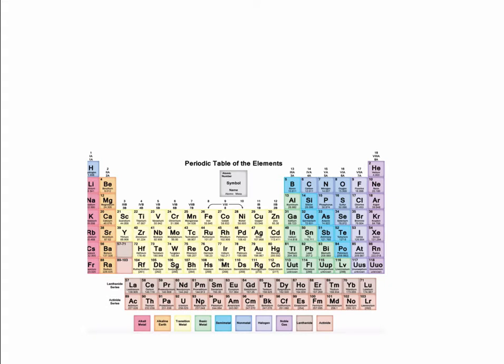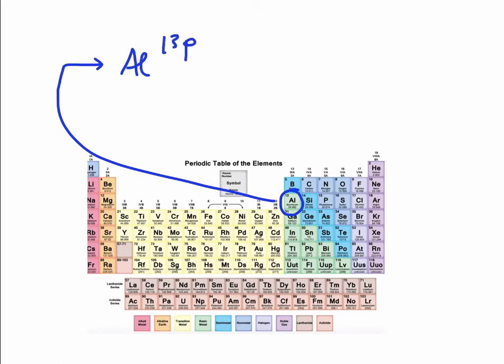So let's take an example. Let's look at aluminum. Aluminum has 13 protons. That's what makes it aluminum. Only aluminum has 13 protons. And in its neutral form, it's got 13 electrons. But we said earlier, that's not stable. So what is it going to have to do to gain stability?